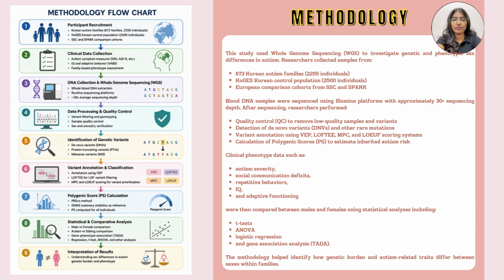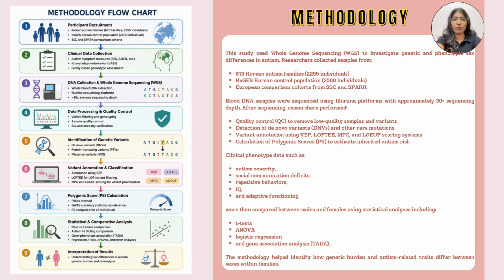These included autism symptom severity, social communication abilities, repetitive behaviors, IQ scores, adaptive functioning, and family-based phenotype assessment. These measures allowed researchers to compare both genetic and behavioral differences between males and females. After that, DNA samples were collected from whole blood and underwent whole genome sequencing, or WGS, using Illumina sequencing platforms with approximately 30 times sequencing depth. This enabled researchers to analyze the entire genome in high detail.